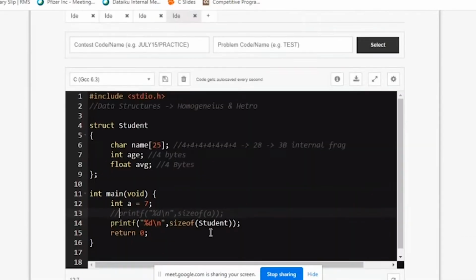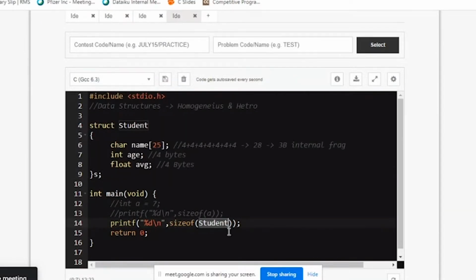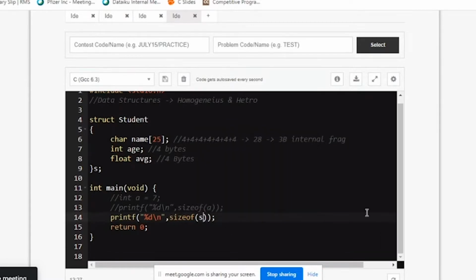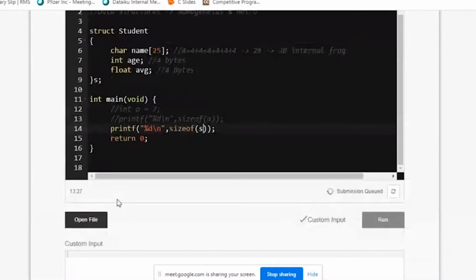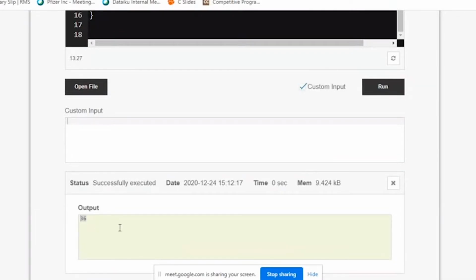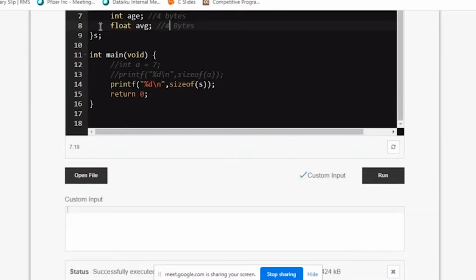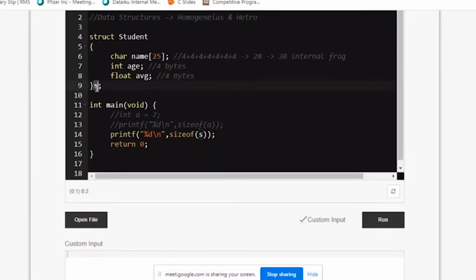Okay, I need to declare a variable, and since it's a data type, let me go for declaring a variable here. Structure, so simple, I can do it here. Just write yes. This should be working for me now. See, 36. How is it giving 36? These calculations: 28 plus 4 is 32, plus 4 is 36. I've just declared a variable of that user defined data type called S.